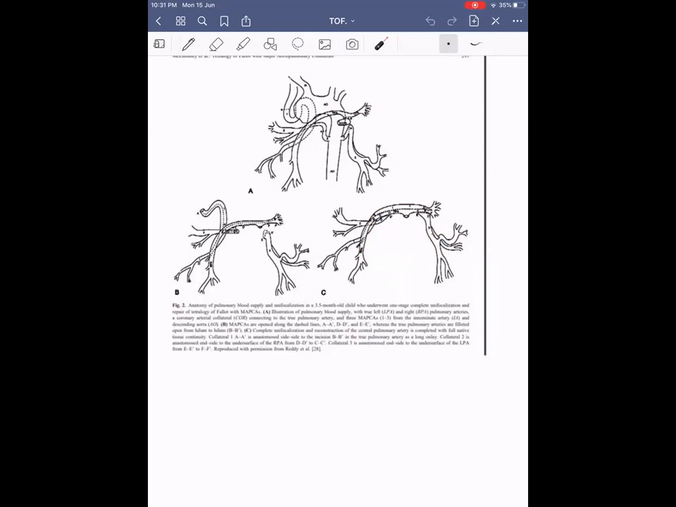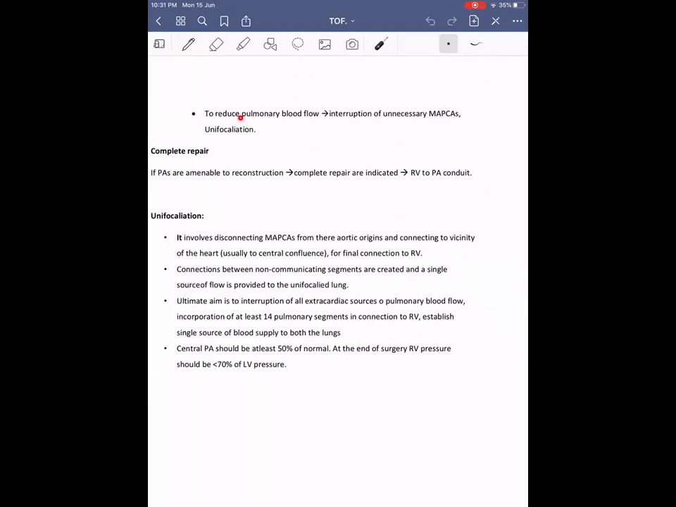Then when do you embolize MAPCAS? MAPCAS are embolized whenever there are excessive MAPCAS, or there are single segments supplied by multiple MAPCAS causing signs of heart failure. In such cases, we have to do embolization of MAPCAS to reduce the pulmonary blood flow. That is, if there are signs of heart failure, like a single segment supplied by multiple MAPCAS, then they will keep one MAPCA and embolize the rest of them. Before surgery or after surgery? Before. It should be done before.